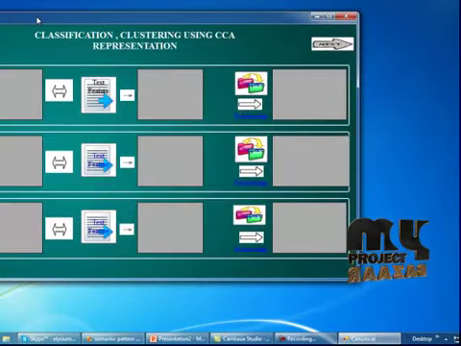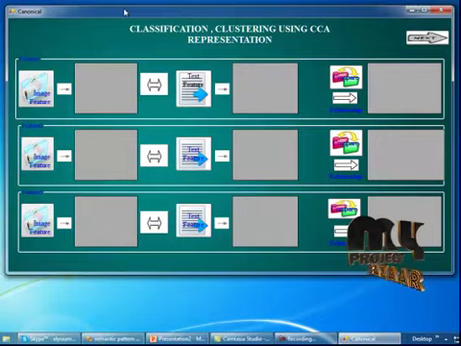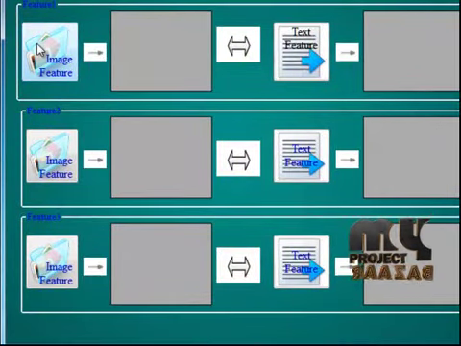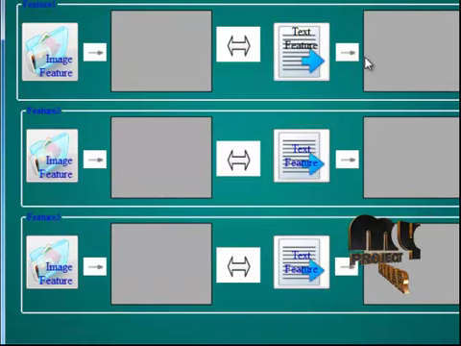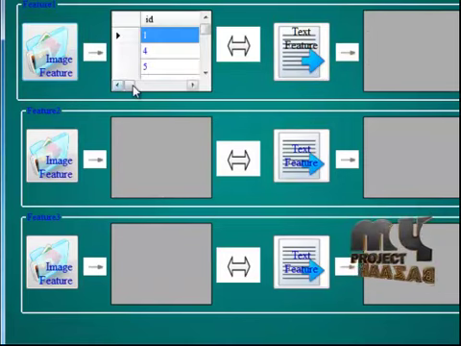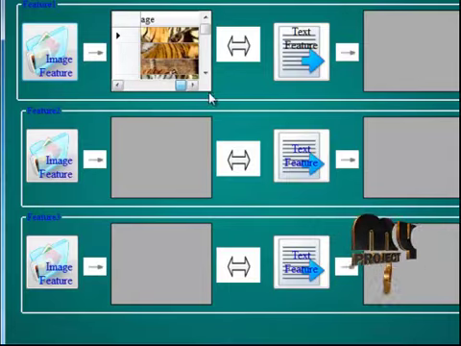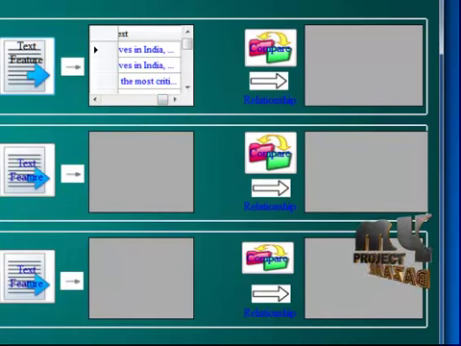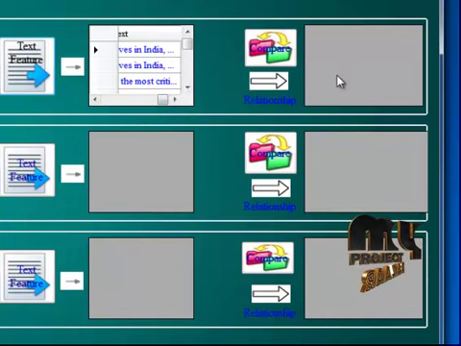This is classification clustering using CCA, which is canonical correlation analysis representation. Here I'm going to select one of the images and one of the texts. If there is a match in this table, it will be displayed in the grid view. The number of images and the number of features will be displayed here. If there are matches in this key table, they will be displayed in the grid view.